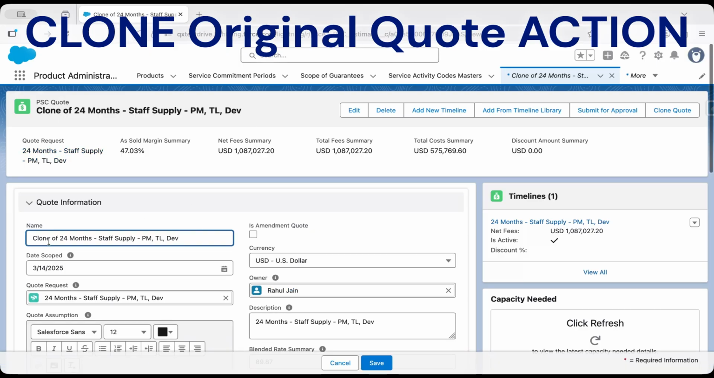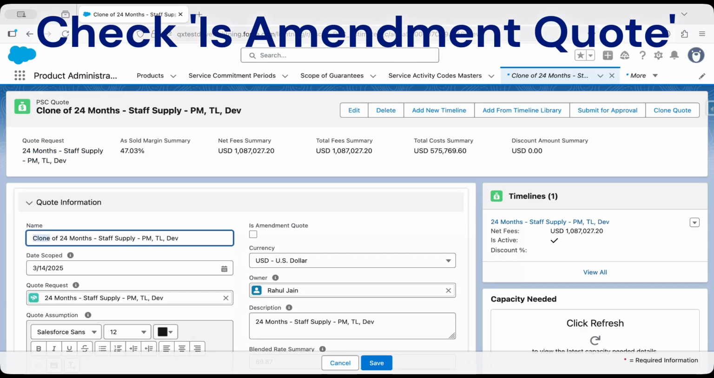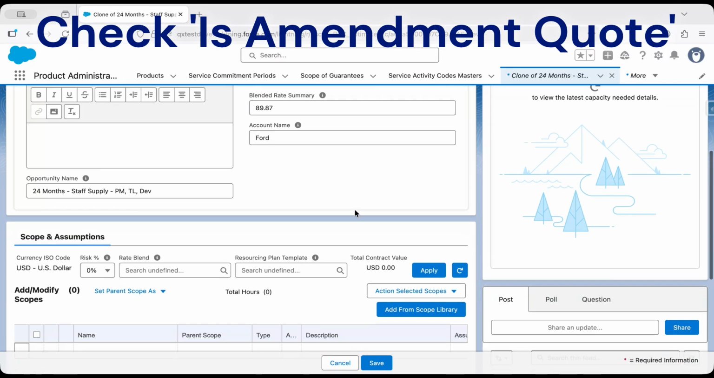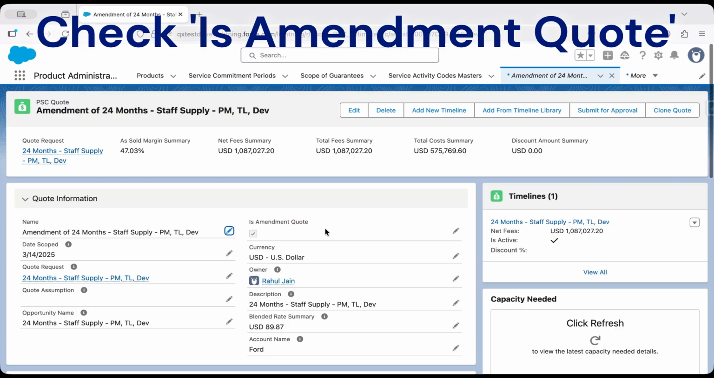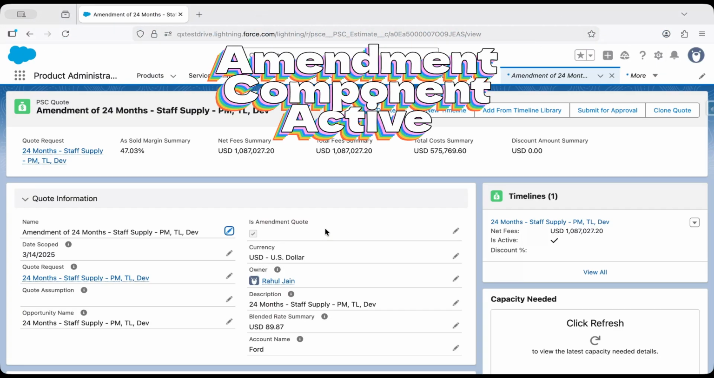The sales representative begins by cloning the original contracted quote. They update the quote name to clearly identify it as the amendment quote. And then, critically, they activate the timeline amendment by checking the Is Amendment Quote flag. Now that the quote is marked as an amendment quote, the sales rep simply navigates to the cloned timeline view.